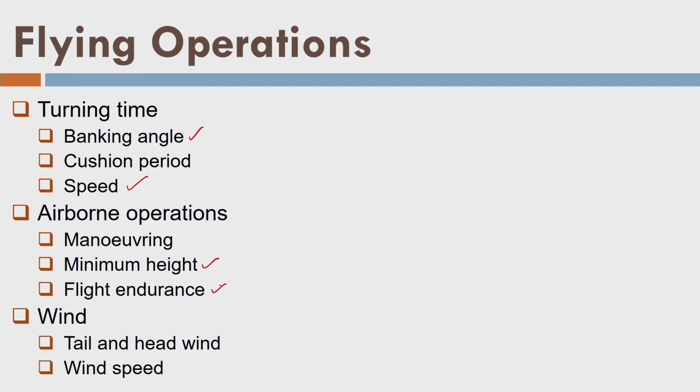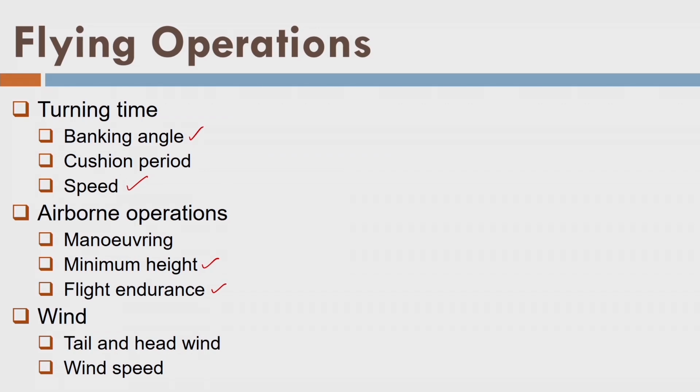Then flight endurance. What is the meaning of flight endurance? According to the fuel capacity of the aircraft, we have a certain capacity of flying in air, and in general, whatever aircraft we use, they have a capacity of around 4 to 6 hours. Within 6 hours, the aircraft has to take off, acquire the data, and again come back to the airstrip. So this flight endurance we should always consider when we perform the data acquisition in air.